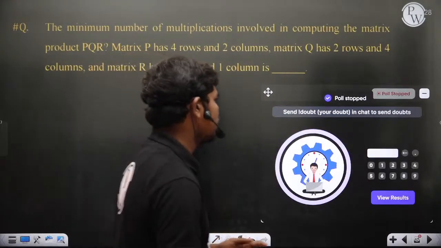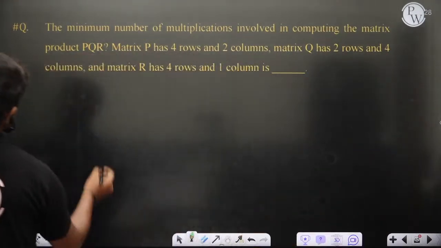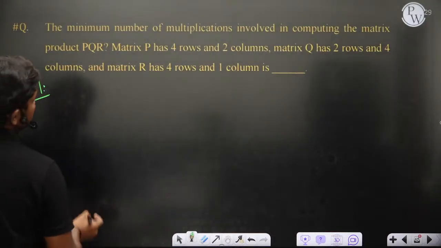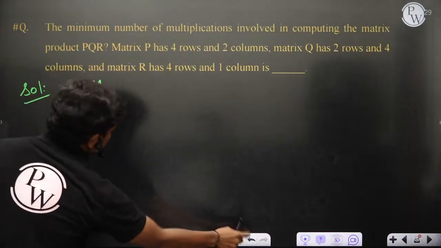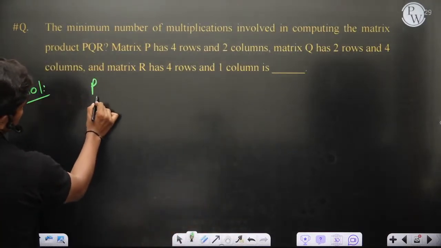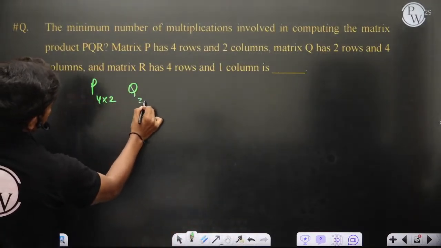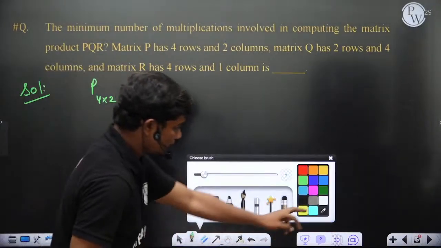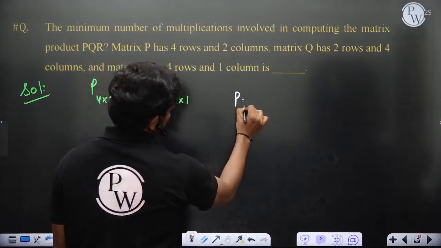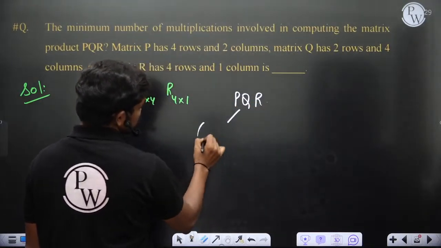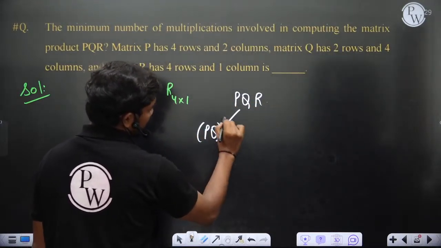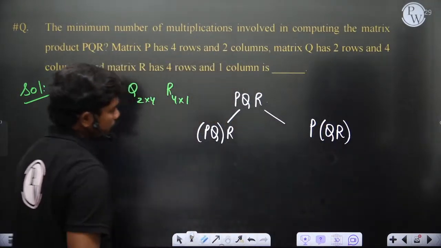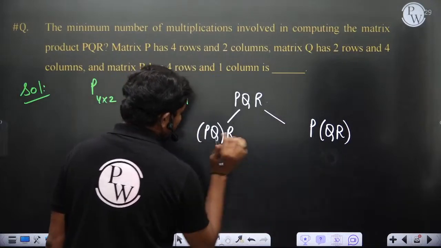Let's see whether the answer is 16 or not, because the majority of you have said that. So let's look at it here. Let's say PQR is what you are computing. P is 4 by 2, Q is 2 by 4, and R is 4 by 1. If you want to calculate PQR, then you can do it in 2 ways. First you calculate PQ and then multiply by R as a post factor, or you calculate QR first and then multiply P as a pre-factor.